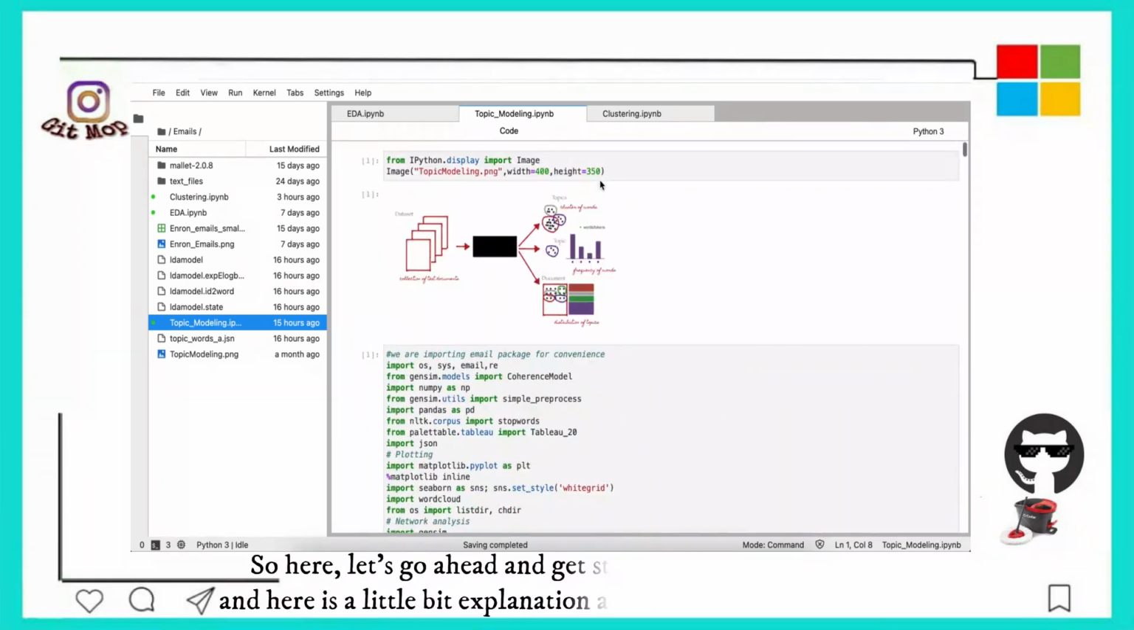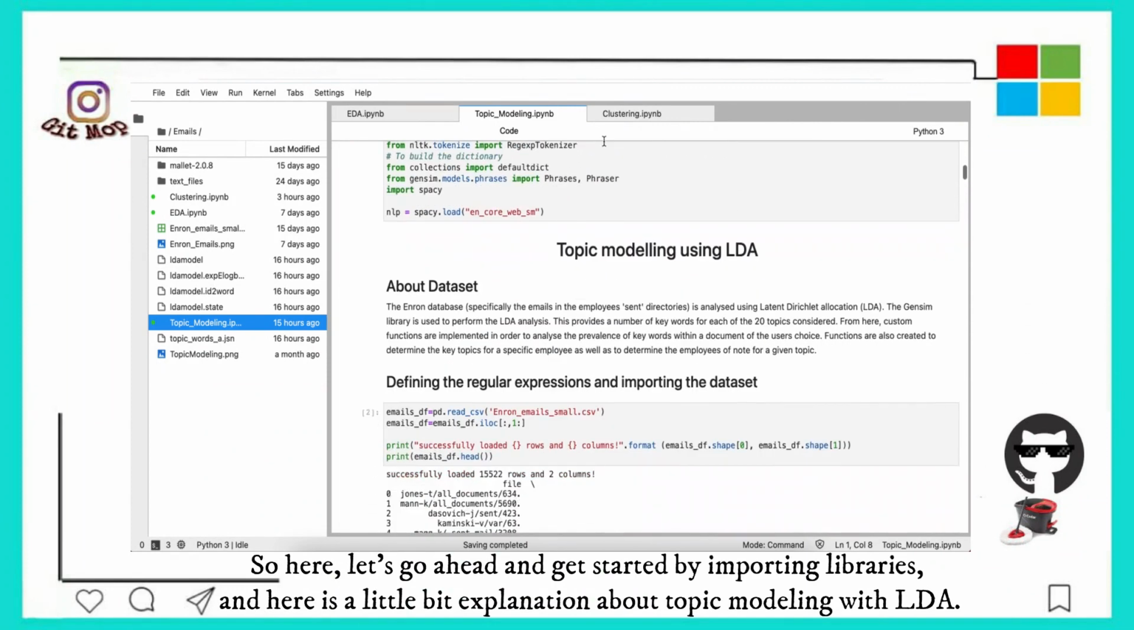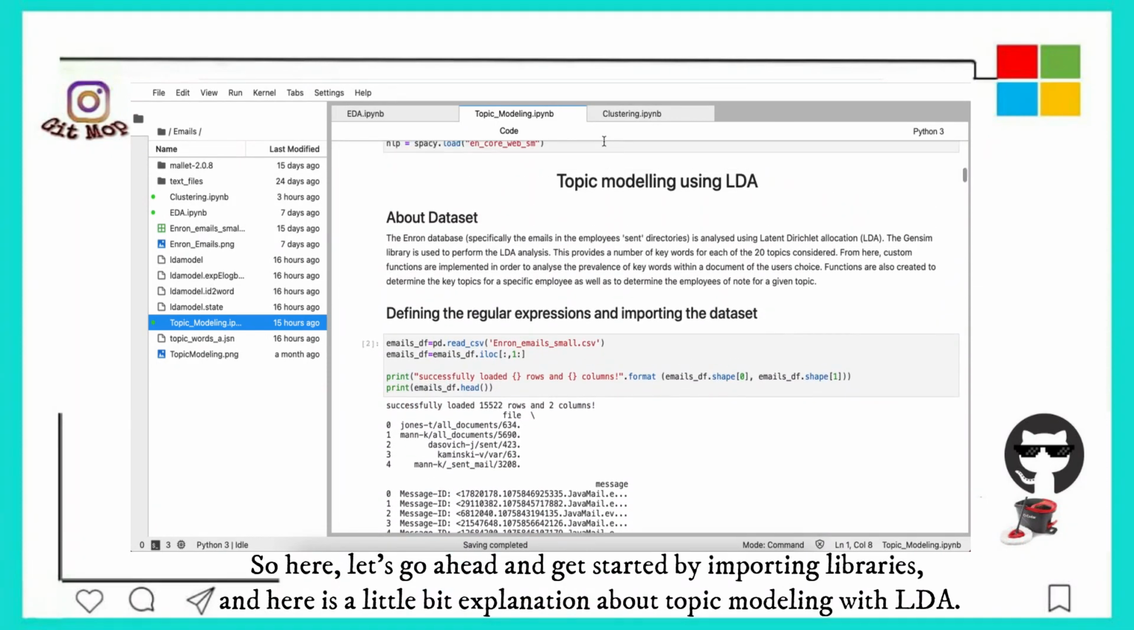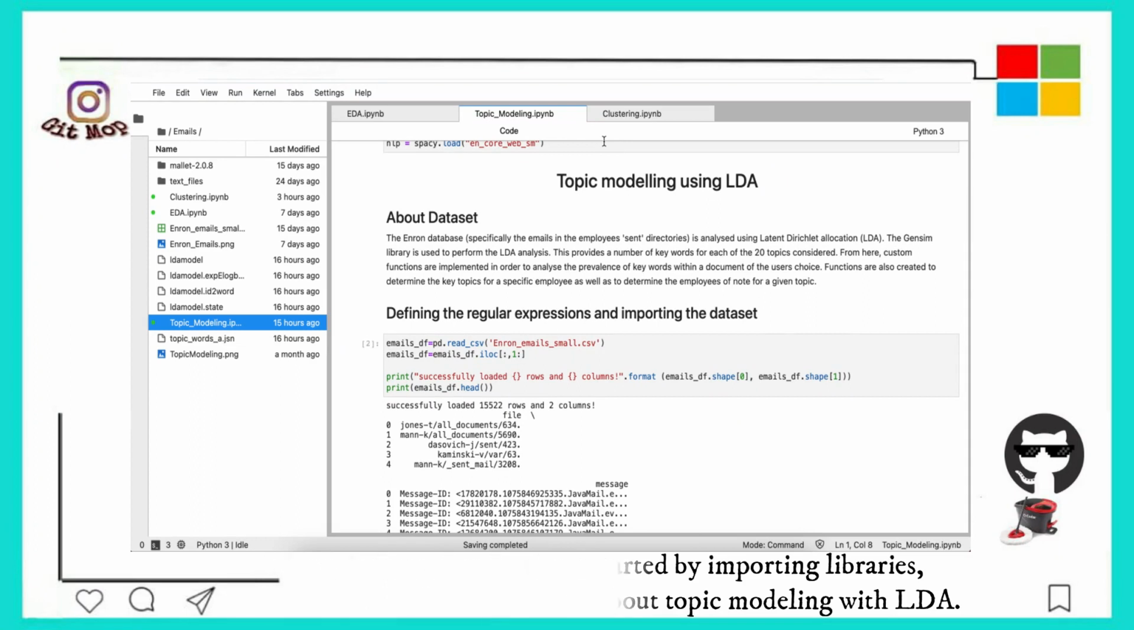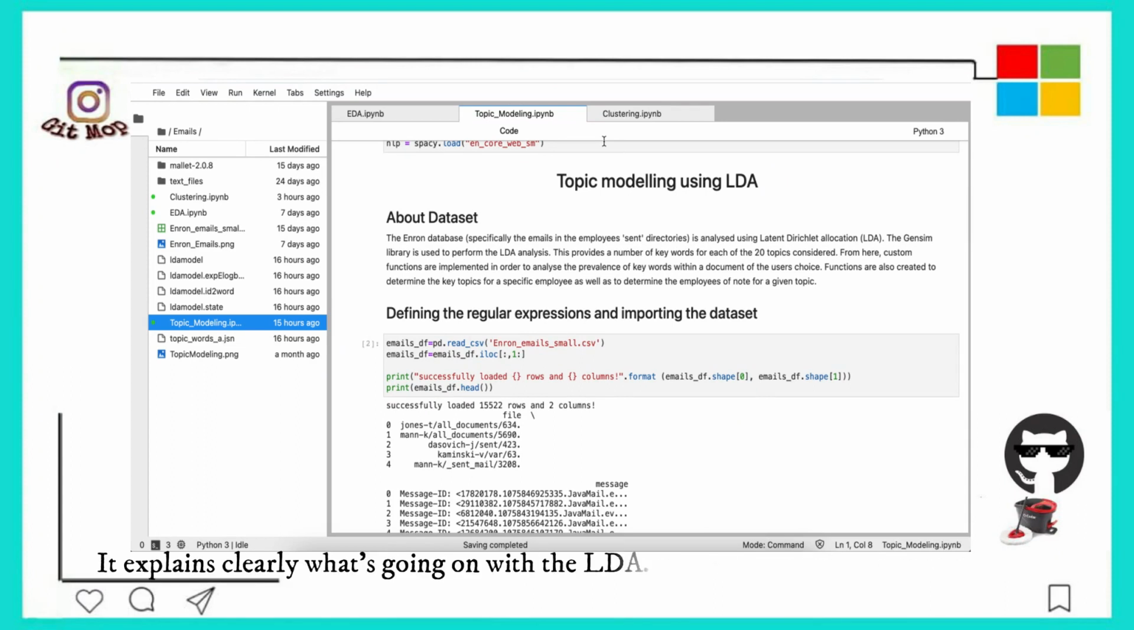So here, let's go ahead and get it started by importing libraries. And here is a little bit of explanation about topic modeling with LDA. We already have the podcast. If you are interested, definitely listen to that. That explains clearly what's going on with the LDA.